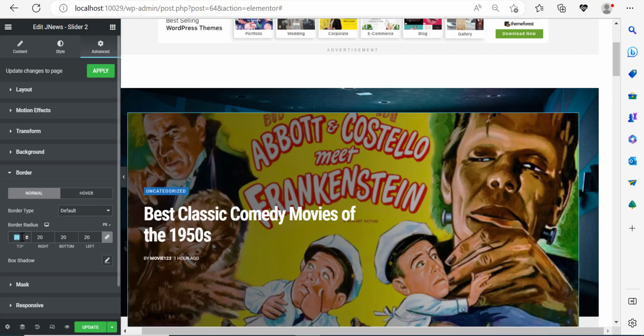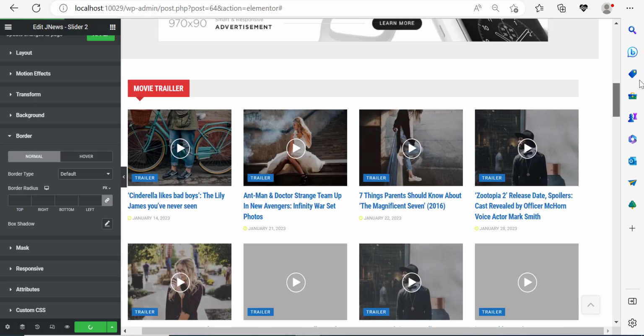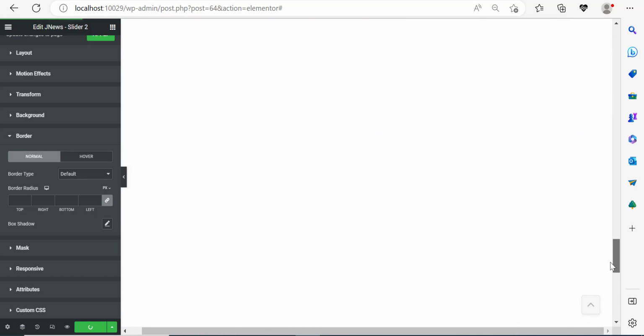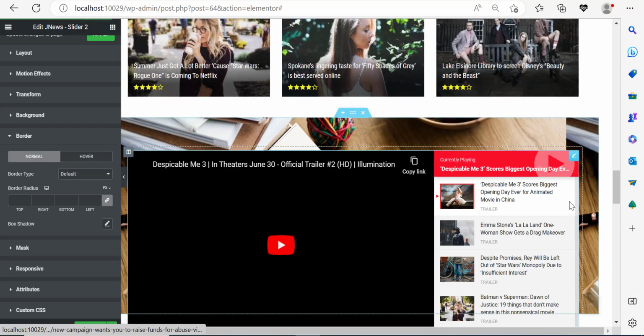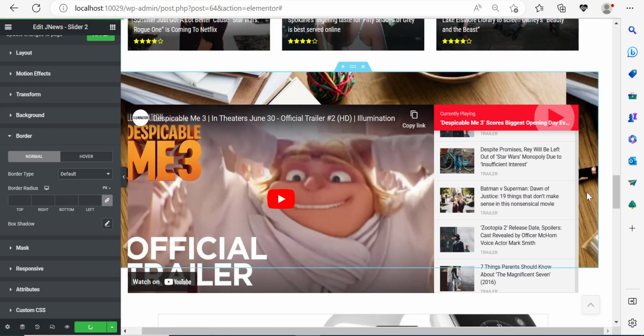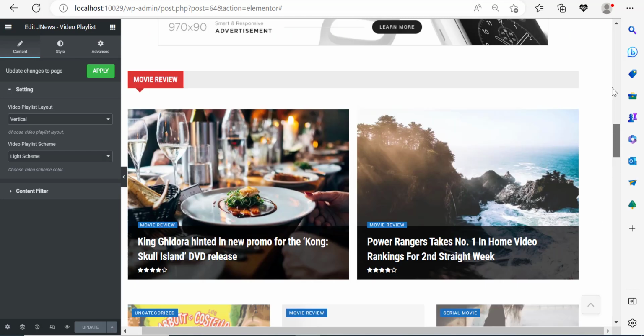Well, this is the column, right? So let me just go out. Let me click update. So yeah, I think this is pretty cool. Now you can do the same thing I've done here for the bottom one, because this one as well has this image that has nothing to do with movies. But you have to make sure that when you delete the section, you add this exact same element, which is the Jnews video playlist, right? So I'm just going to leave it like that.